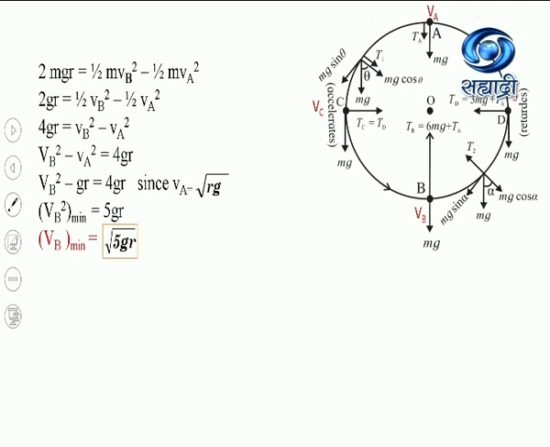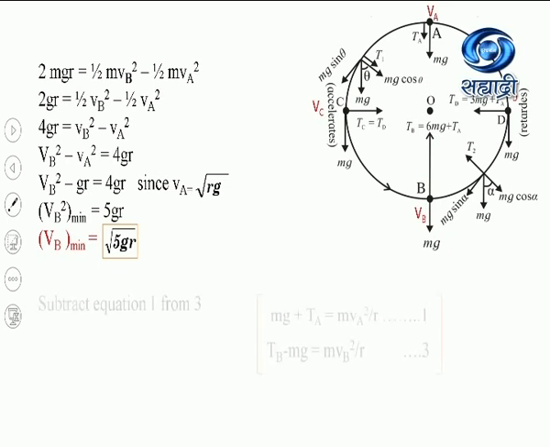So the minimum velocity at the uppermost position of the point mass is square root of GR, whereas the minimum velocity at the lowermost position of the point mass is root 5GR. Now we will find the difference between the tension of the string when it is at the uppermost and the lowermost position.